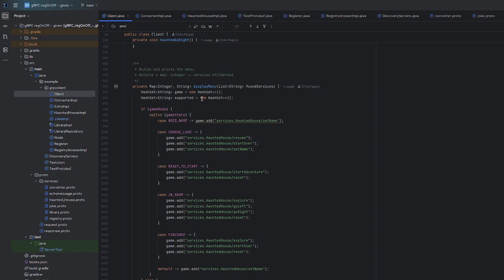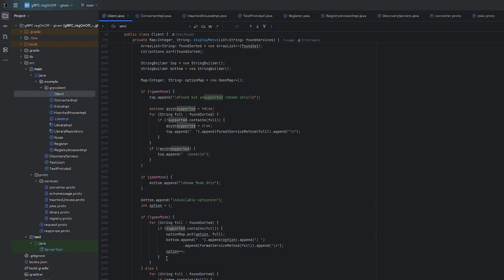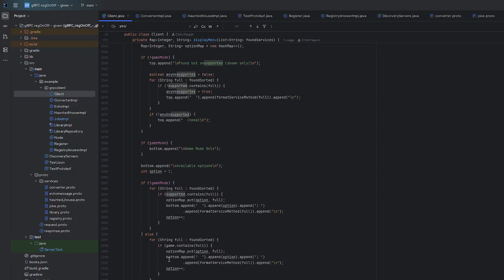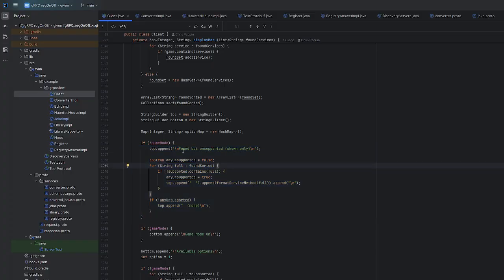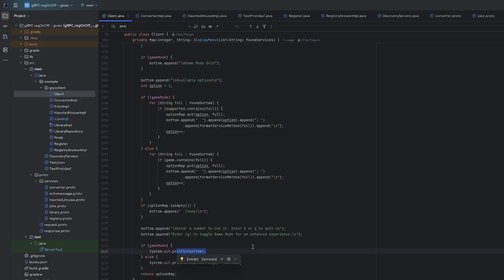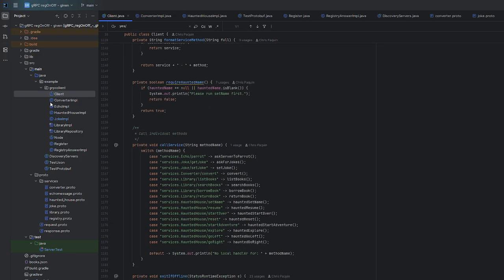This is the menu. The menu just goes based on game mode and game state. Game is for game mode. Supported is for non-game mode. And down here we have, where is unsupported here? No, unsupported. I'm blind. Sorry, right here. Unsupported right here. And this goes in the top. However, the top is just omitted in game mode here, where we print out just the bottom. And this handles all that. This just cleans up this string and makes it all nice and pretty. And then we saw all this.